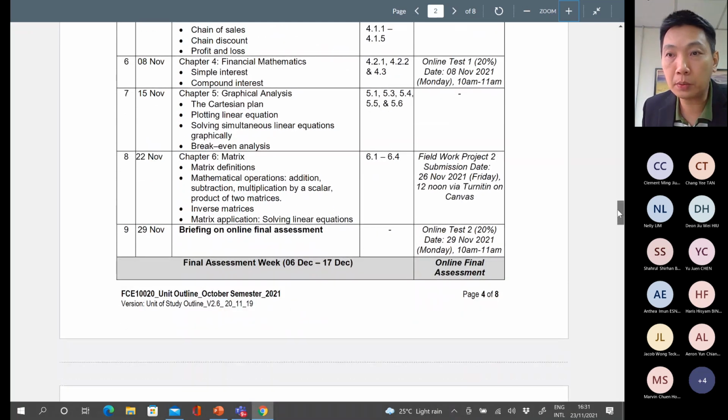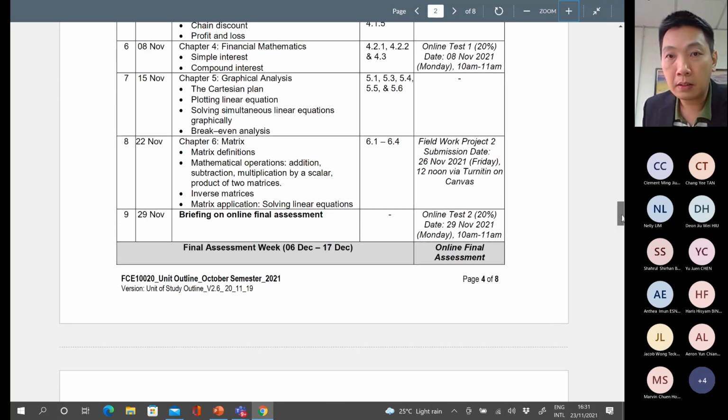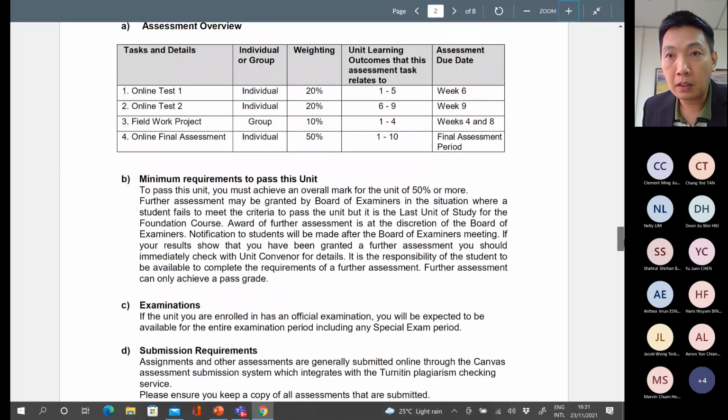Your online test 2 is on the 29th of November, 10 to 11, 20%. The coverage of your online test 2 is learning outcomes 6 to 9. That means it's chapters 3, 4, 5. So these are the overall assessments we have.